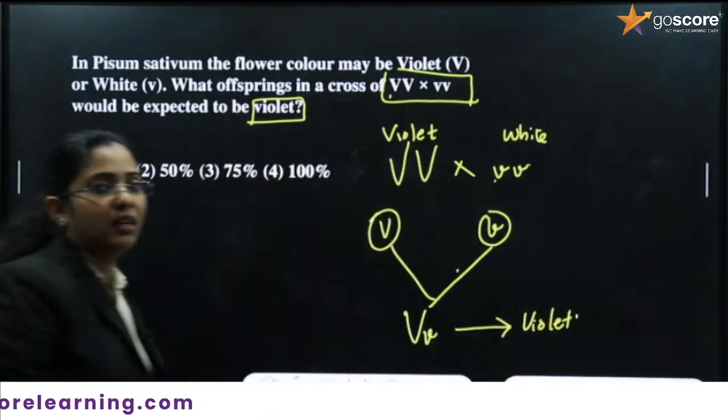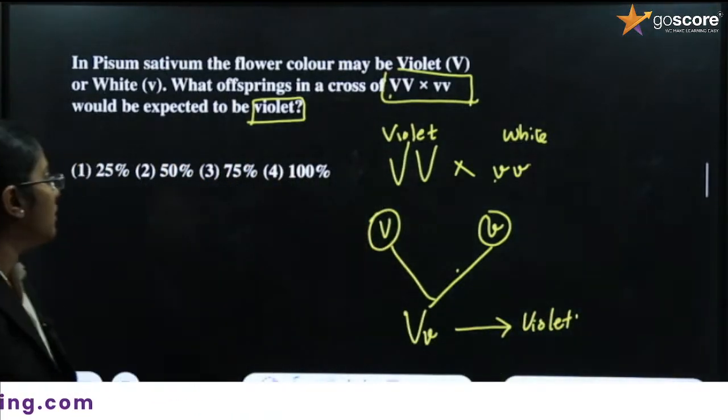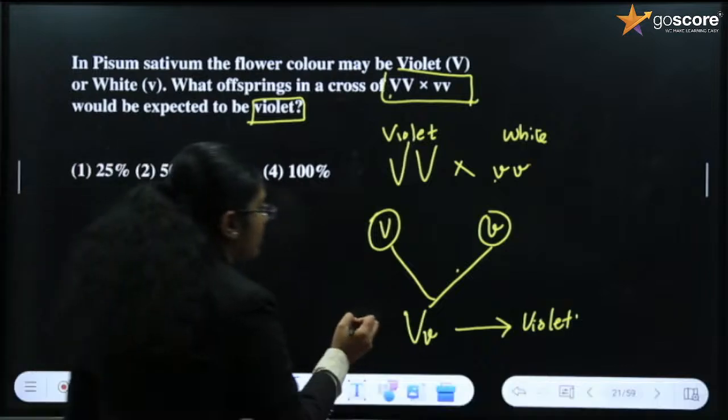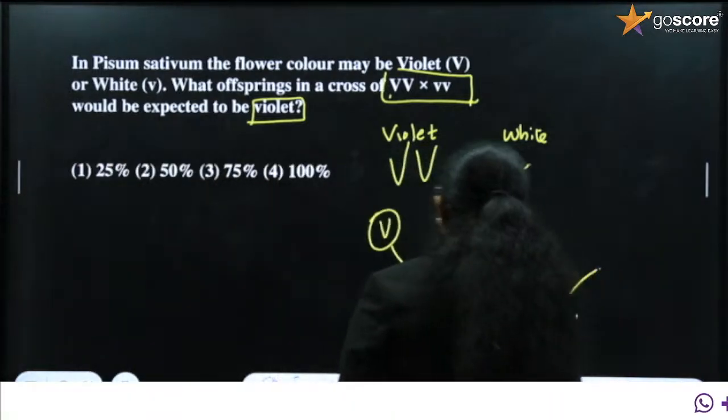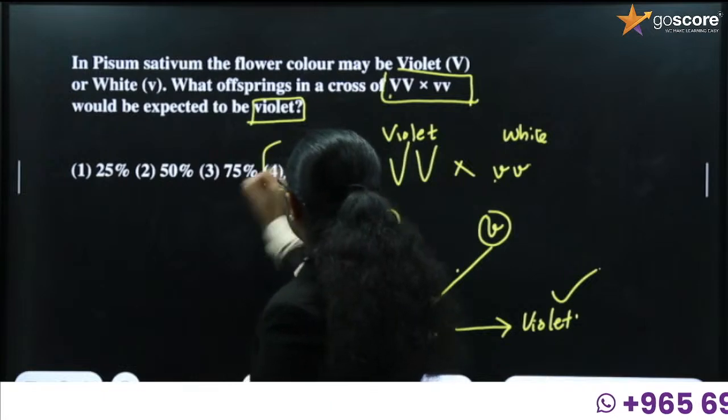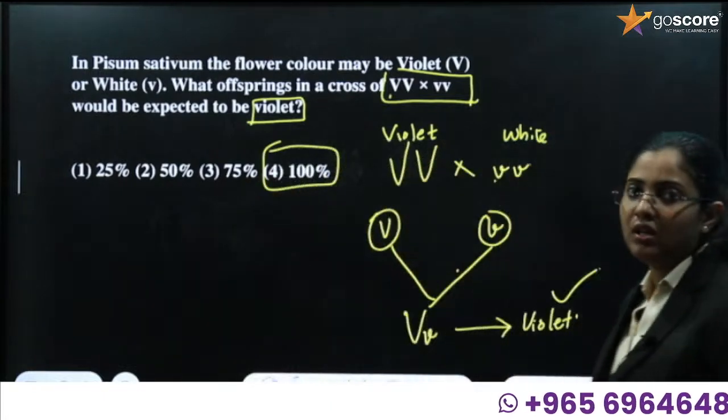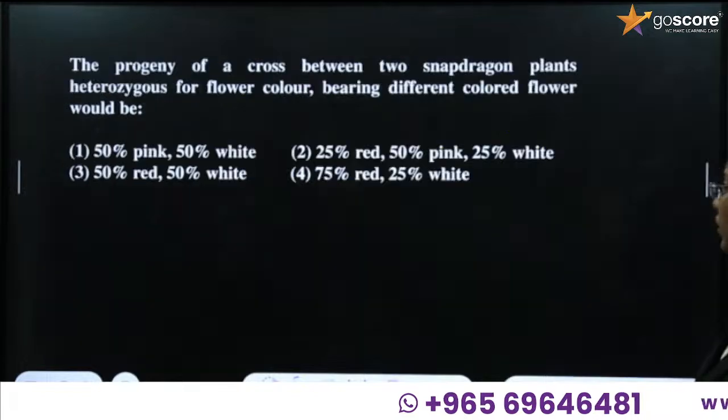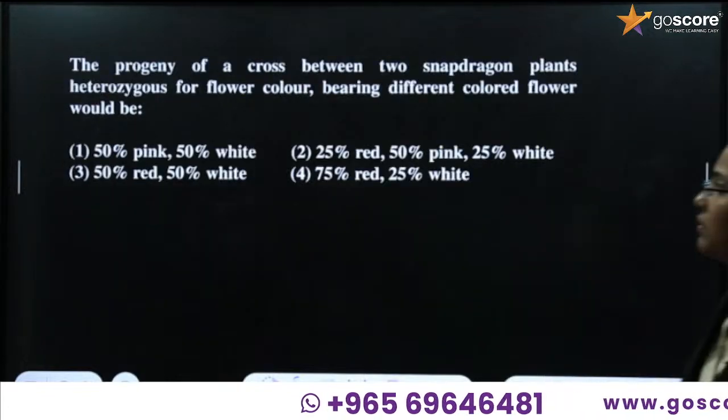Okay, where the color is violet. Okay, fine. So what is the answer? All the progenies produced will be violet. So the answer is 100%. Okay, we'll go with option 4. Okay, next question. Read the next question.